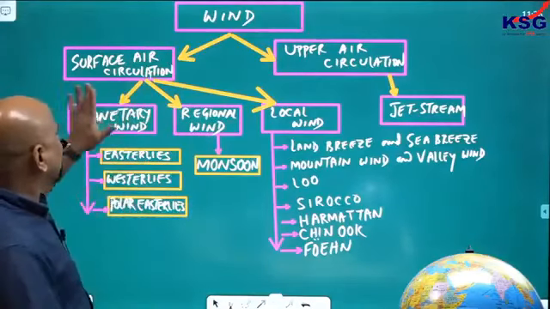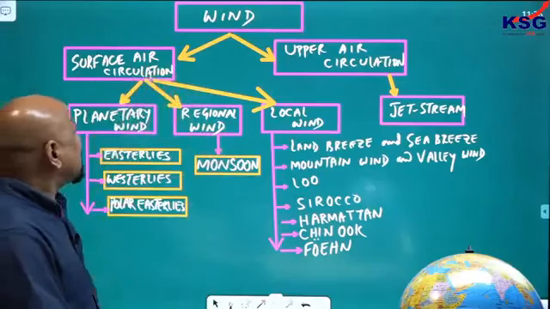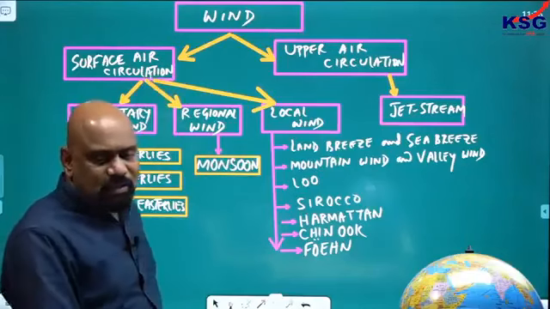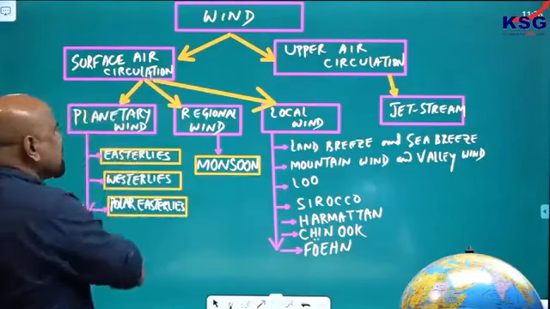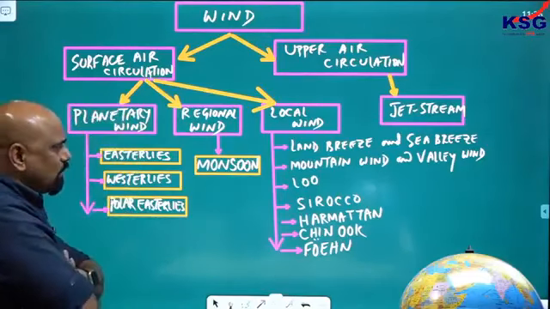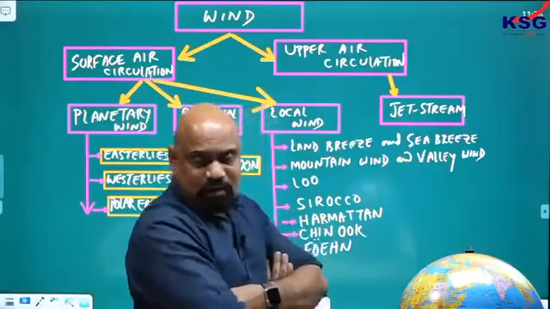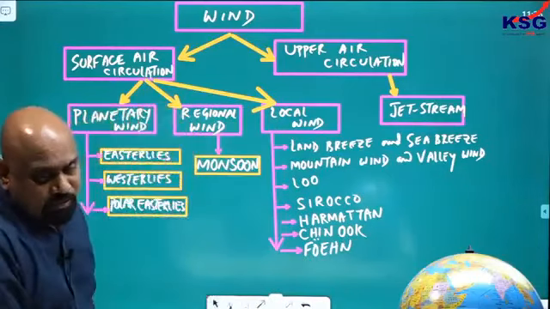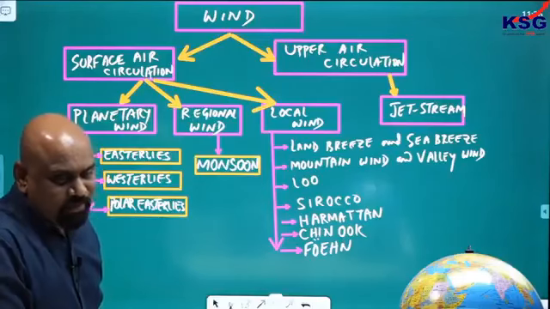क्या है ये planetary wind, and this part if it is possible we will do surface air circulation. Lot of things are there related with this. So as I said, surface air circulation, planetary wind, regional wind and local wind. Let us see now, come to the previous. There is another one. Sir, there is only one regional wind or seasonal wind, monsoon. Any other seasonal wind in the world?